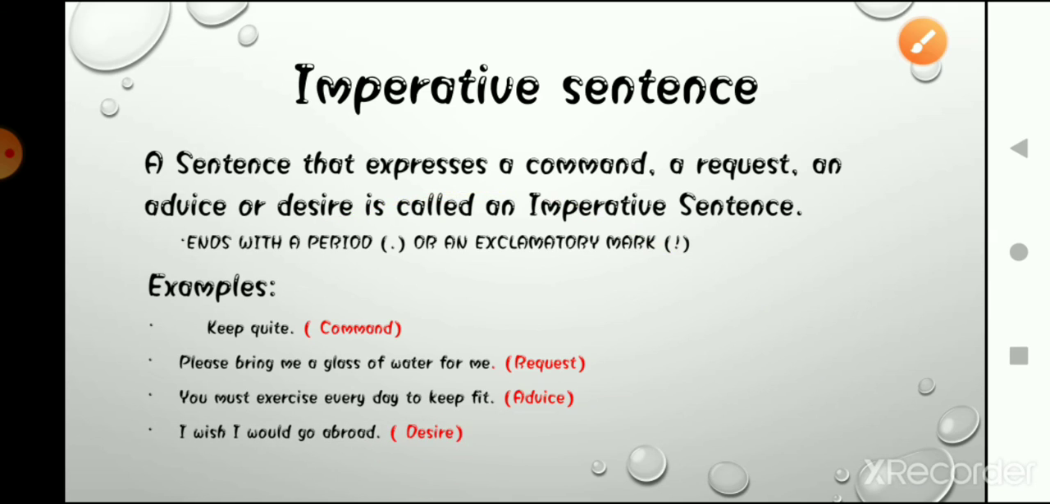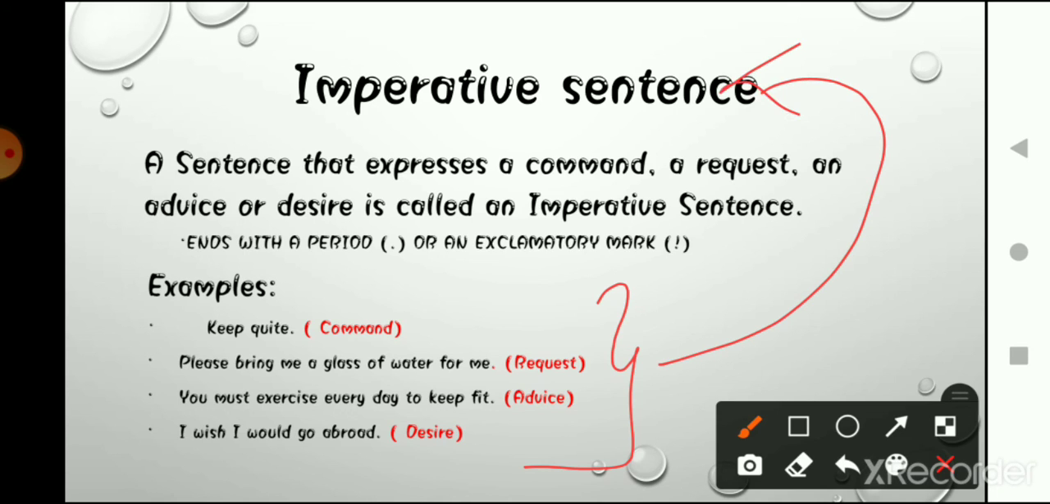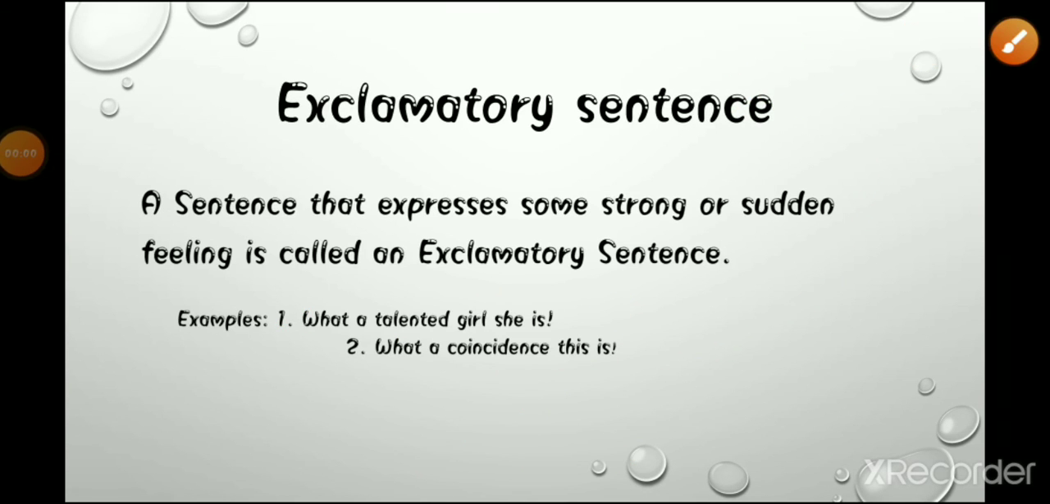Then, I wish I would go abroad. In this, I am basically desiring something, meaning I have a wish in my mind. What is that wish? That I want to go abroad. So this is a desire. So these are the four types of expressions that come under imperative sentences. In imperative sentences, we basically express a command, a request, advice or desire. Understood?